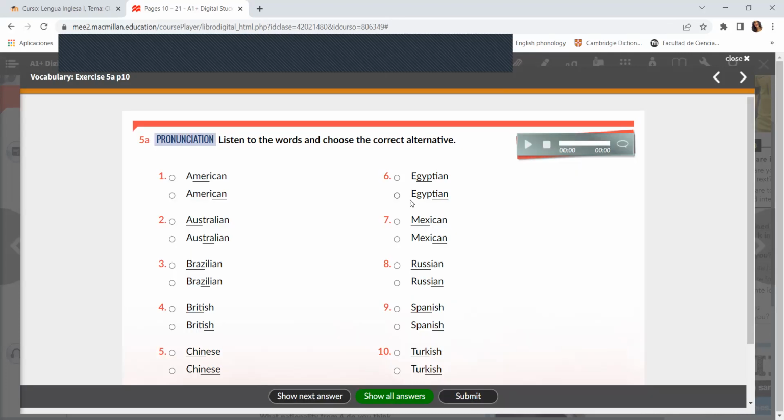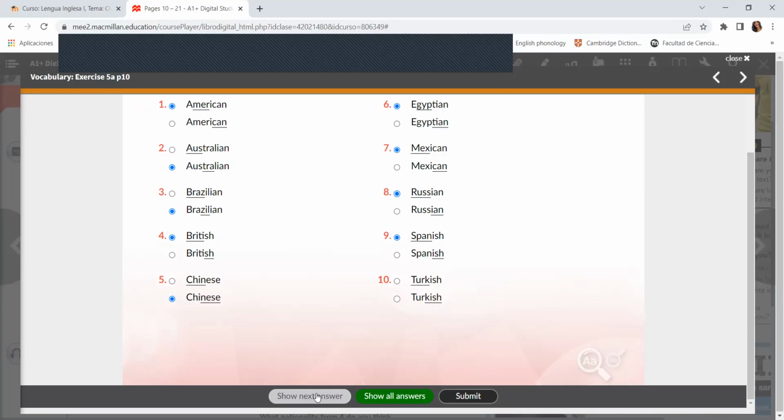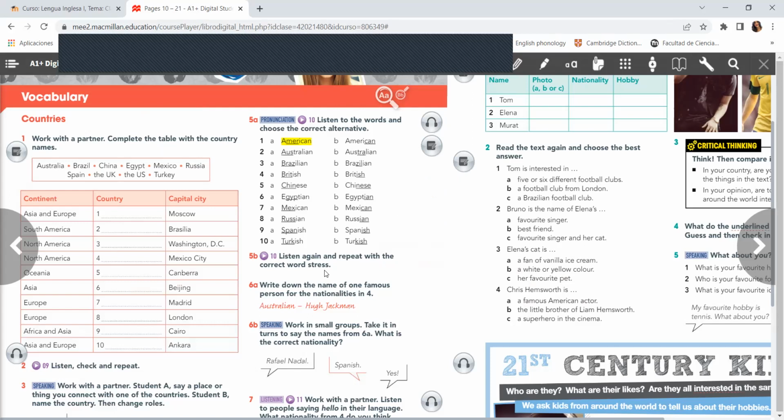Okay, let's see the answers, the correct answers. They are, number 1 is A, number 2 is B, number 3 is B, number 4 is B, number 5 is B, 6 is A, 7 is A, number 8 is A, number 9 A, and number 10 is A. So you can listen 2, 3, 4 times and practice listening and practice pronunciation.